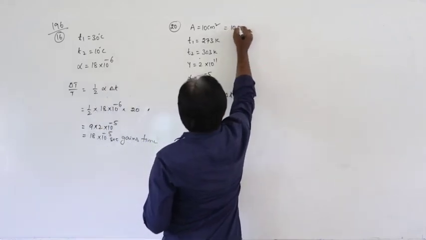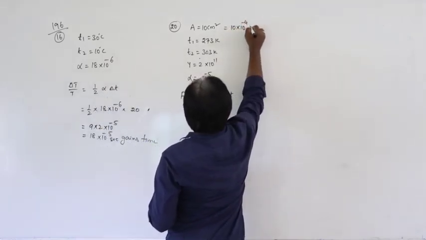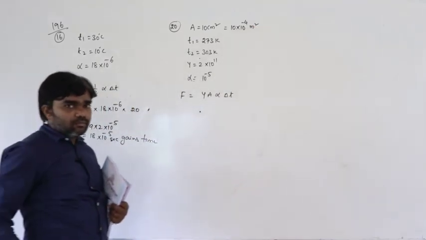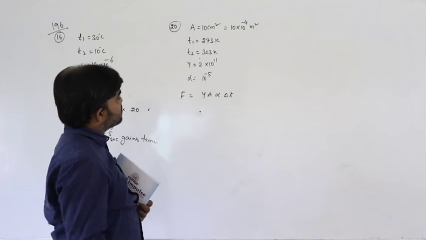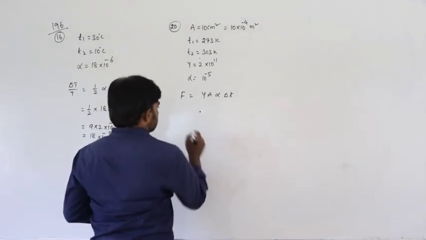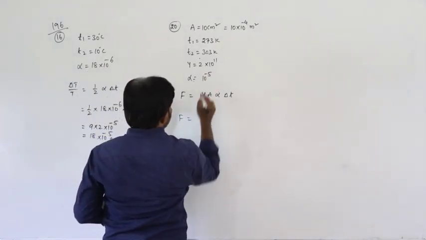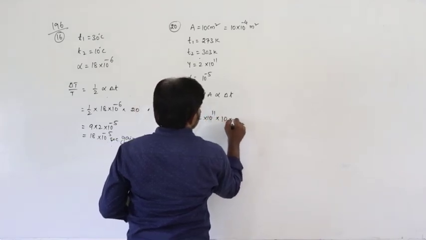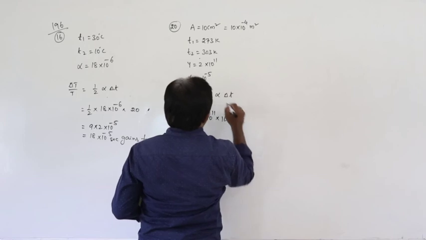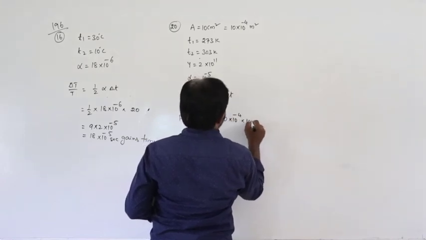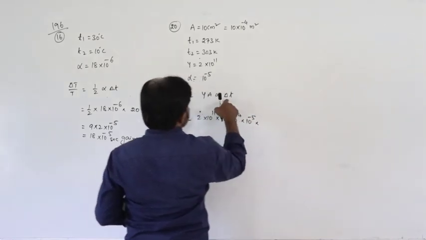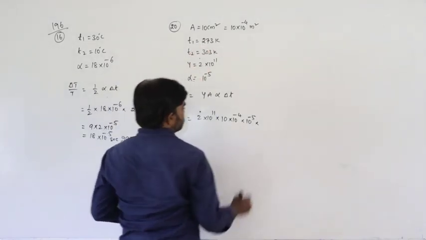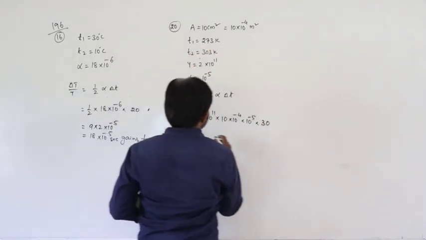So area is 10 centimeter square. Centimeter square can be converted into meter square. 1 centimeter equals 10 to the power of minus 2 meter, so 1 centimeter square is 10 to the power of minus 4. Therefore, F is equal to Y, which is 2 into 10 to the power of 11, A is 10 into 10 to the power of minus 4, alpha is 10 to the power of minus 5. Temperature difference delta T, T2 minus T1, 303 minus 273, is 30.